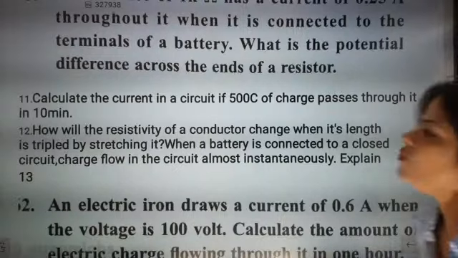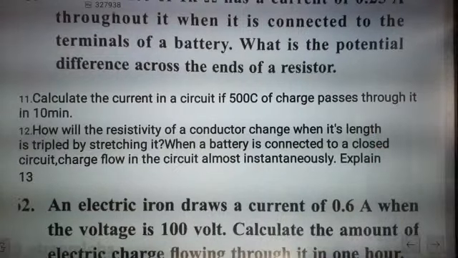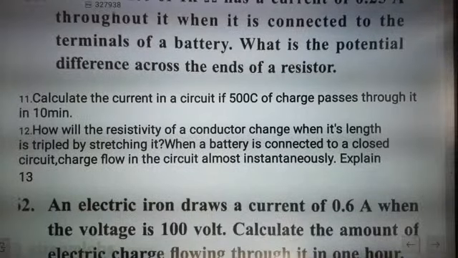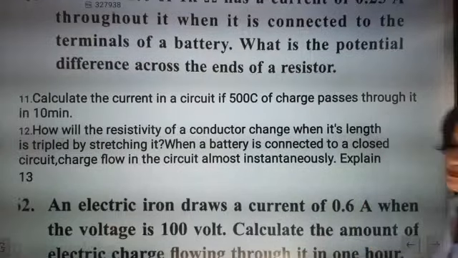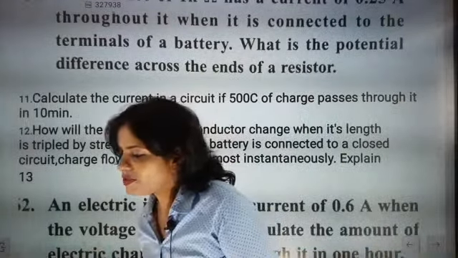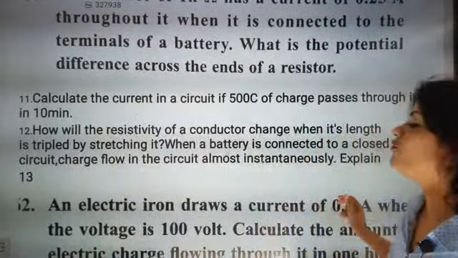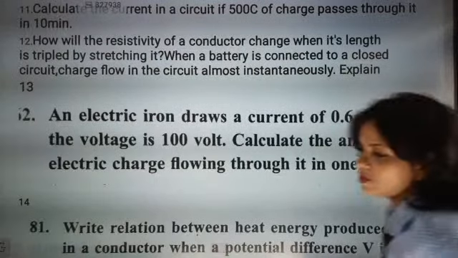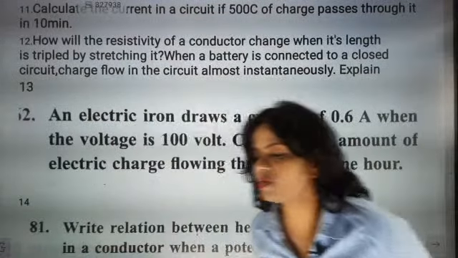When a battery is connected to a closed circuit, charge flows in the circuit almost instantaneously. Explain. What can be the answer beta? Right now, before itself, we have discussed this question. Tell me what answer it is exactly going to be.